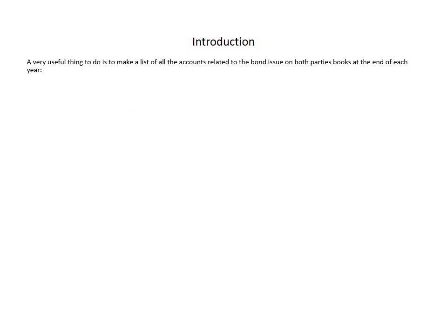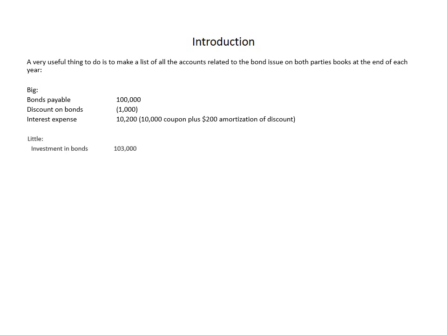So again, a very useful thing to do is to make a list of all of the accounts related to the bond issue on both parties' books at the end of each year. So in 2006, the year of repurchase, Big Company has bonds payable. They've got their $1,000 discount remaining. Again, this is at the end of 2006, 5 years into the bond's term. And they've got interest expense of $10,200. The $10,000 coupon interest, $100,000 face value times 10% coupon rate, plus the $200 annual amortization of the discount.